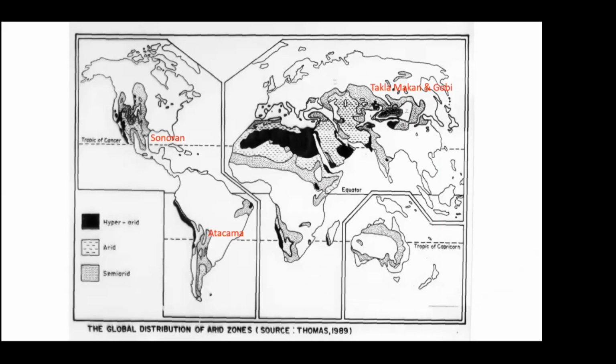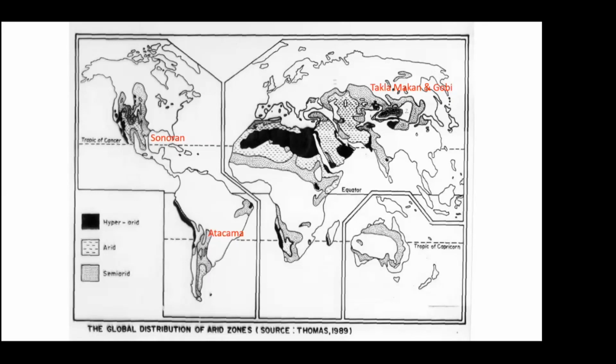We have extremely arid areas in the Sahara, Arabia, and parts of India, and of course Mongolia. In the American continent we have the Sonoran and Mexican deserts, Atacama in Latin America, then Namibia and Australia. Of course, the major chunk of the land in Australia is all desert, so most of the human settlements are around the coastal tracts only.